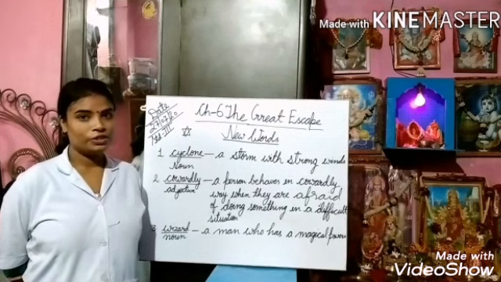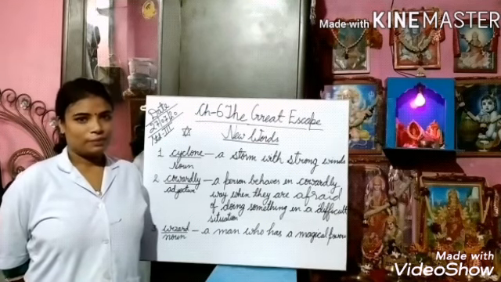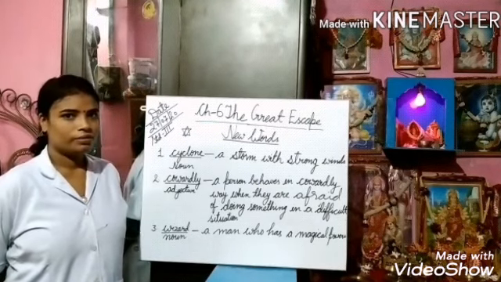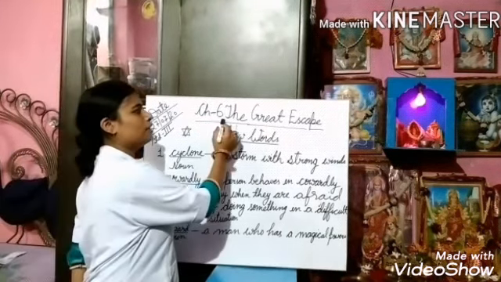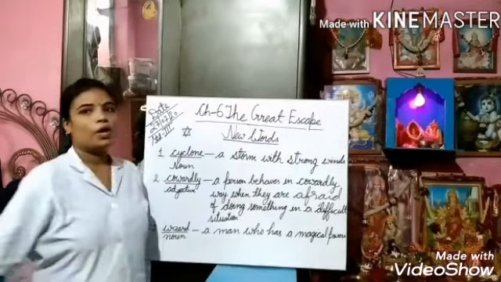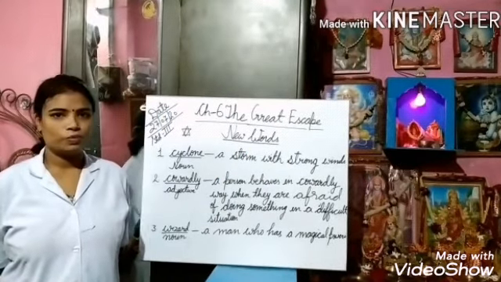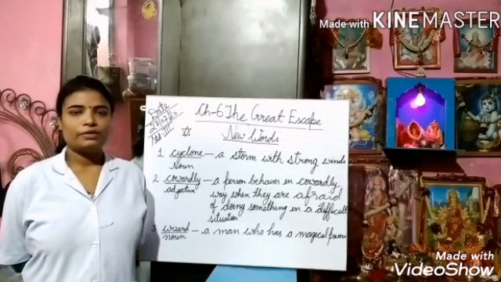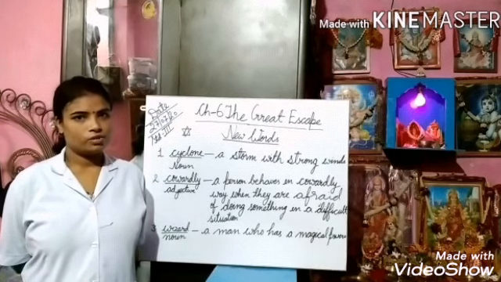Today I am going to teach you chapter 6 in your English course book. What is the title of the chapter? The title of the chapter is The Great Escape. So all of you take out your English course book. Before reading and explaining the chapter, I would like to tell you about the characters in this story.